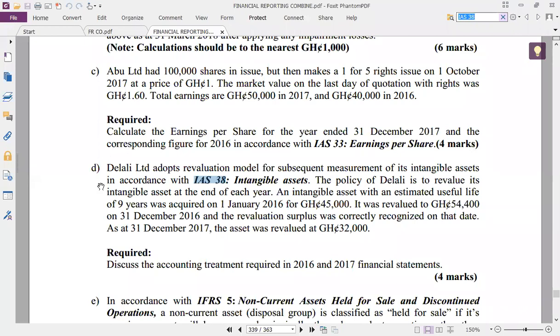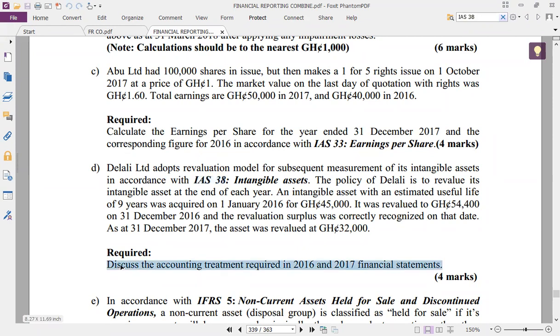Great. Now let's look at this question. Delali Limited. How are you going to solve this? It starts from here. Delali Limited adopts a revaluation model for subsequent measurement of its intangible assets in accordance with IAS 38, Intangible Assets.